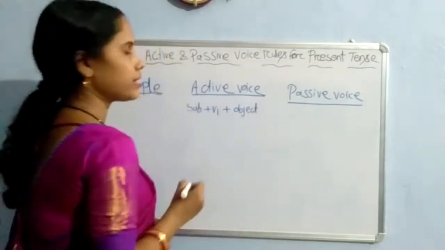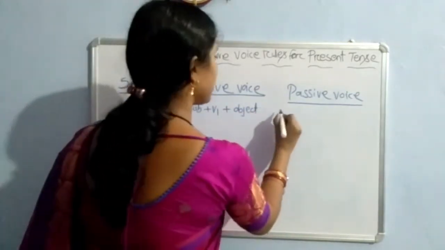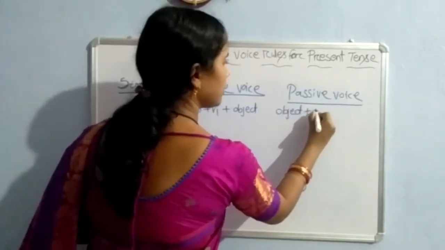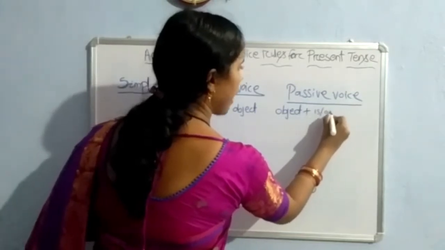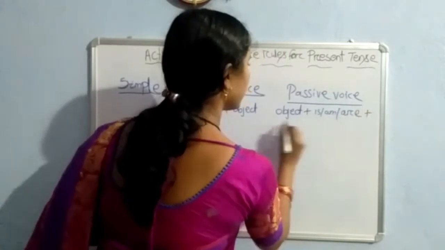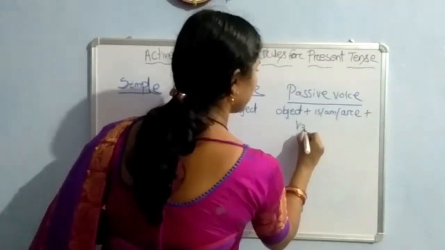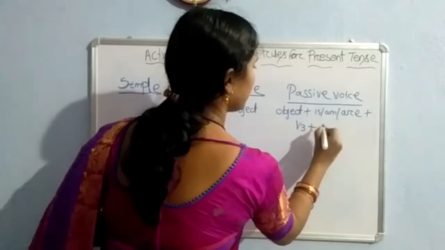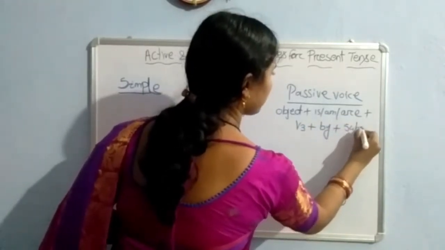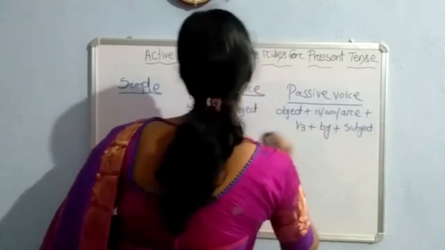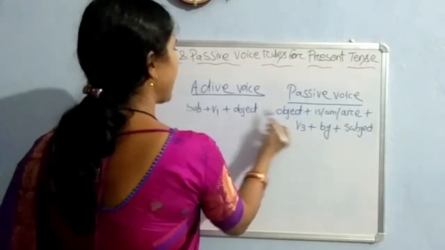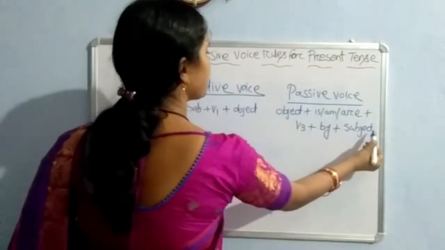But in passive voice, the format is object plus is or am or are plus V3 plus by plus subject. Students, mark clearly here: subject converts into object and object converts into subject.